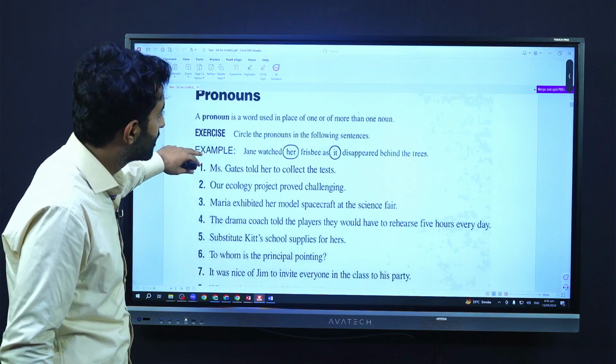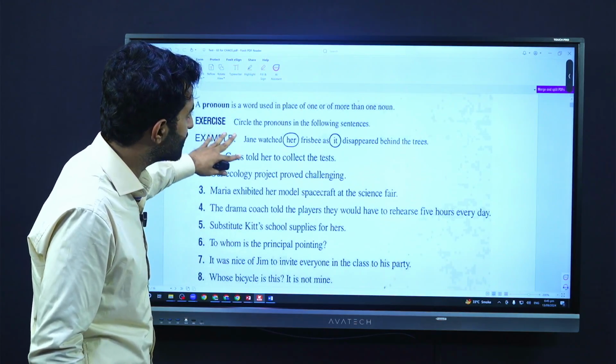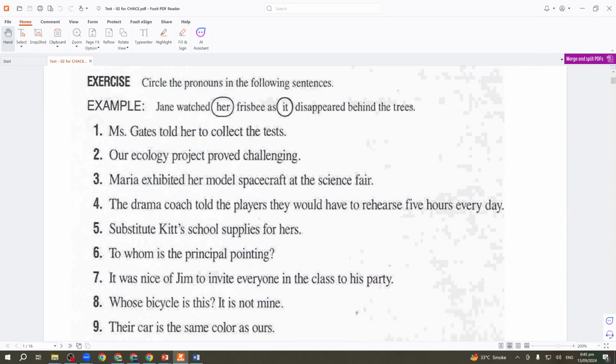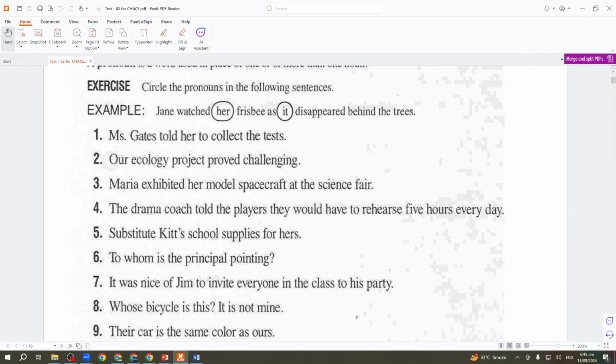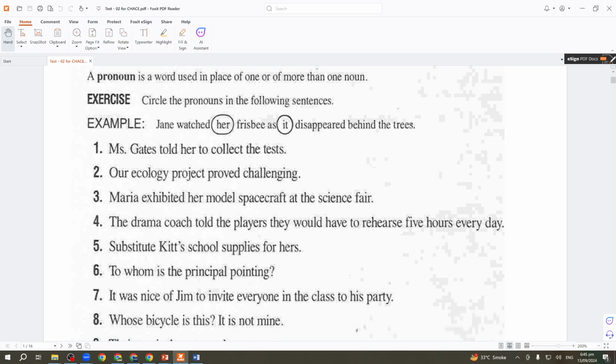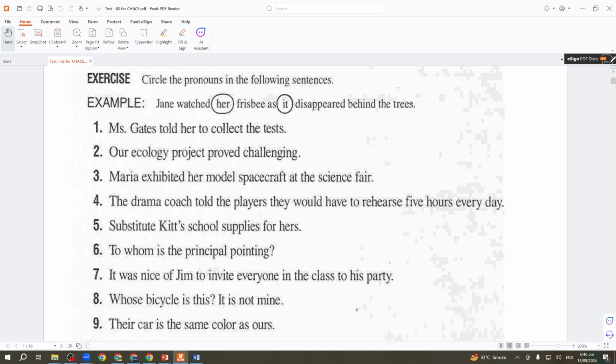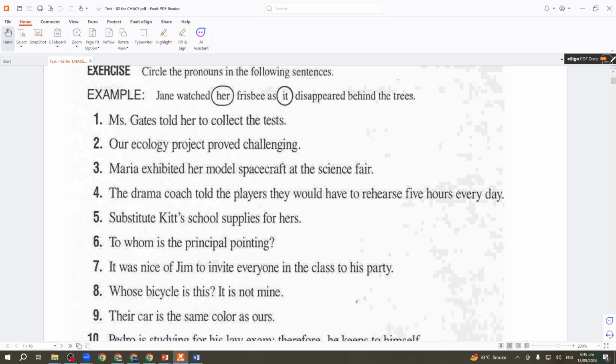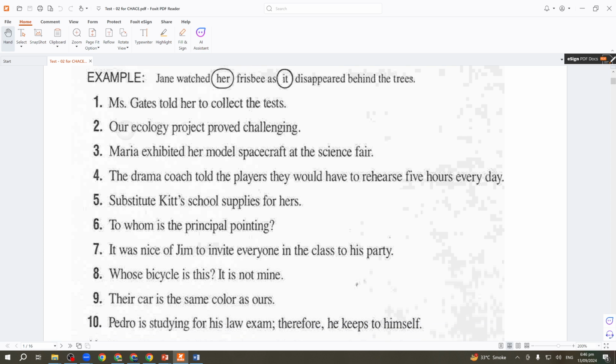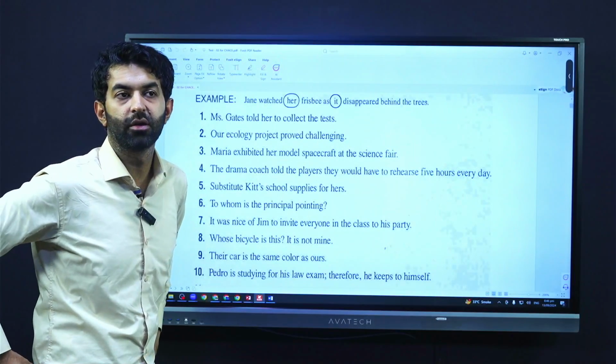Now यहाँ पे, since these are like 16 pages, but don't worry about it, they are very easy to solve. Now, for example, Jane watched her frisbee as it disappeared behind the trees. यहाँ पे आपने pronouns को circle करना होगा. जैसे in the first sentence, Miss Gates told her to collect the tests. What is the pronoun? Her. Yes. Our ecology project proved challenging. What is the pronoun over here? Yes, students.